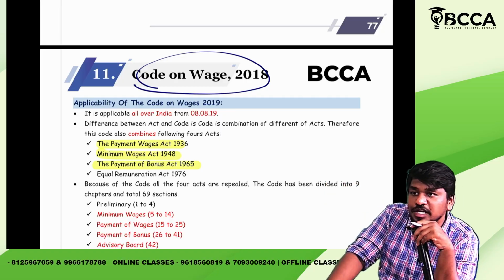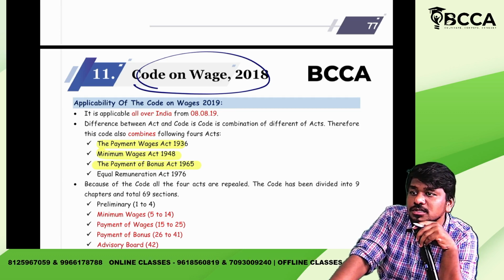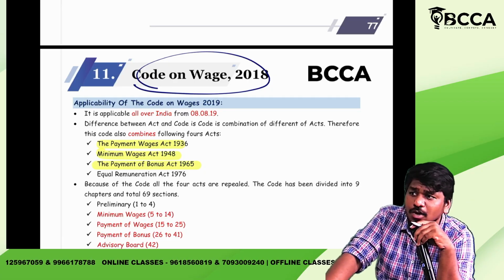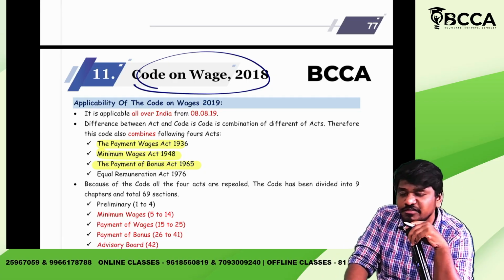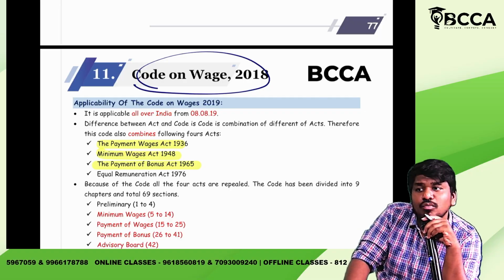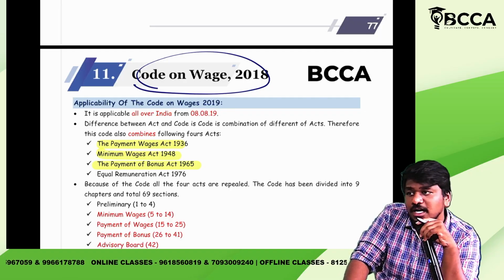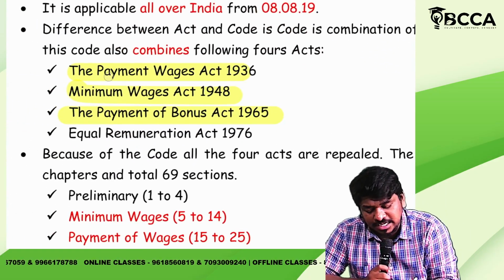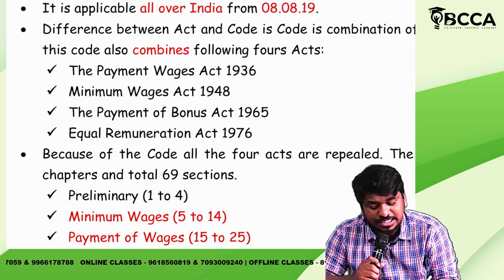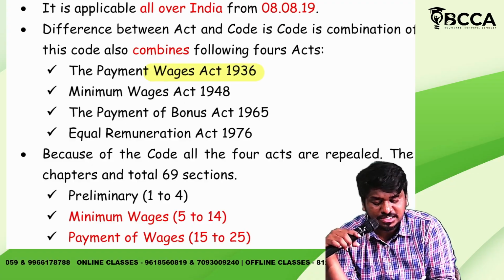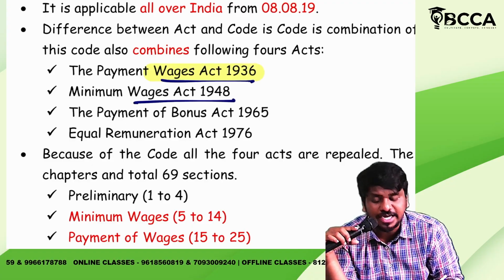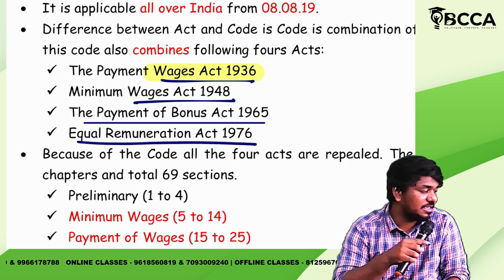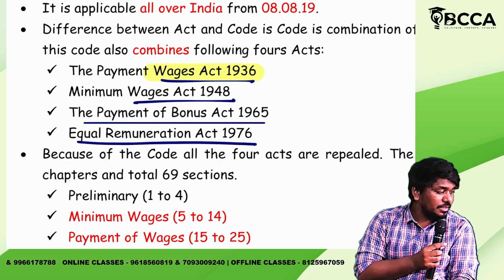So in the CMA Inter syllabus, what is meant by Code on Wages? Not only in CMA Inter, outside also, a code means different acts coming into one frame, a combination of different acts. There were four acts related to wages: the Payment of Wages Act 1936, the Minimum Wages Act 1948, the Payment of Bonus Act 1965, and the Equal Remuneration Act 1976. Did you get my point?